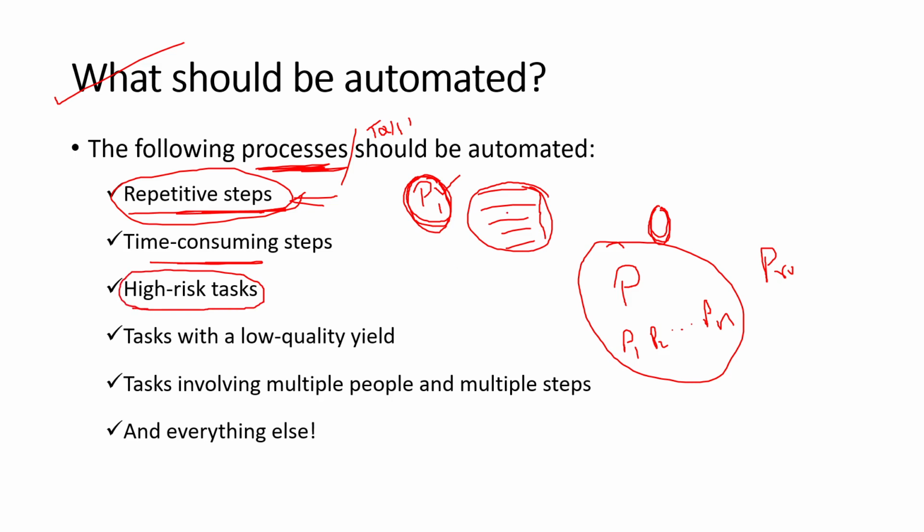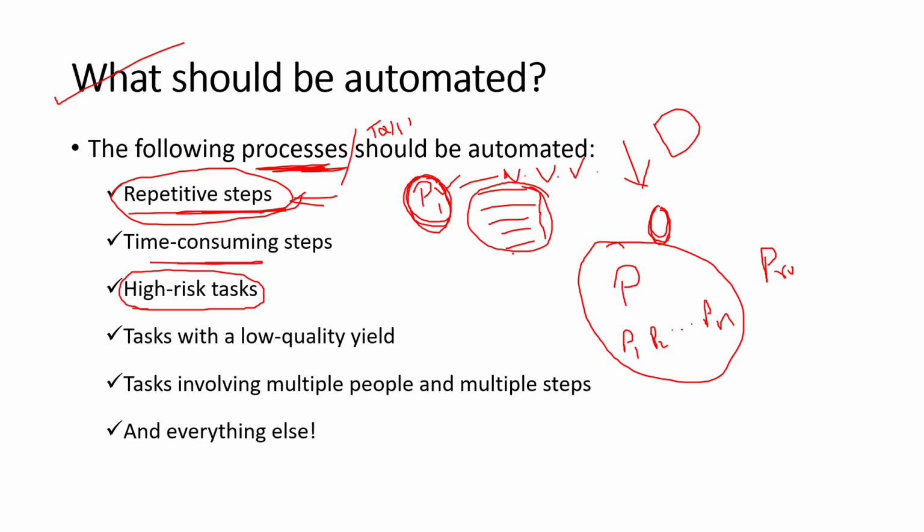Let us go back to the same example. Let us say there is a process called P1 which involves 5 steps, and the output of this P1 is very important for an industry. If the output of this process goes wrong, then 100% it will have a huge impact on the organization. That is what a high risk task means.